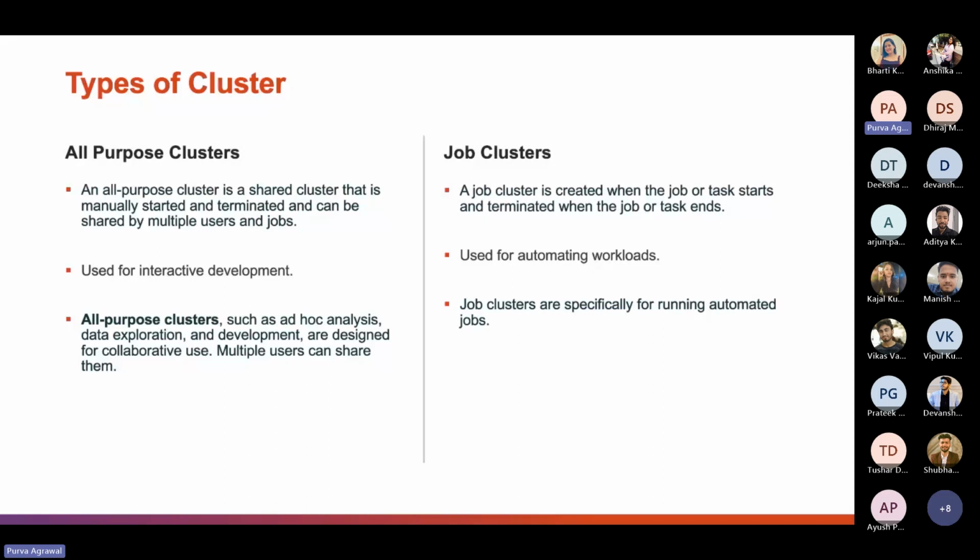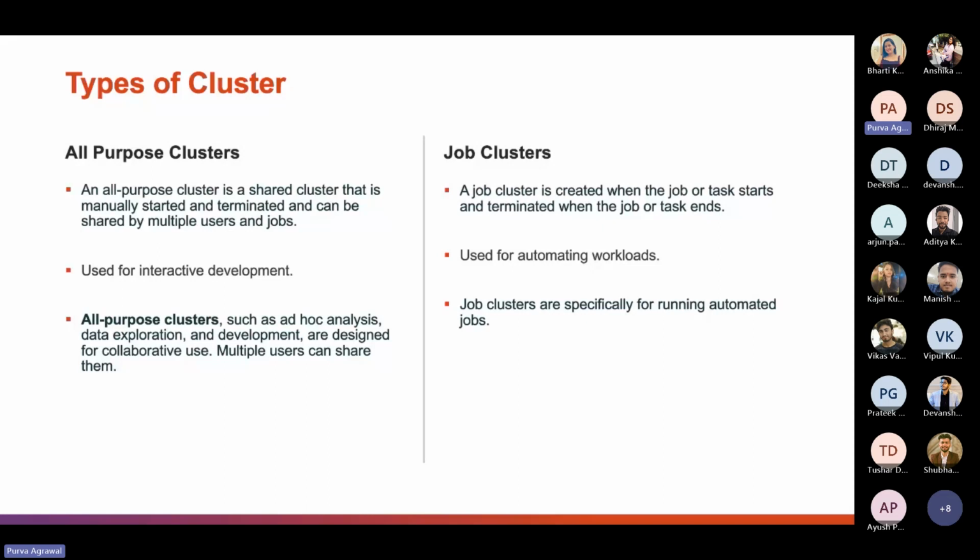That means that multiple users can share them, and the configuration information can be retained for up to 70 clusters and for up to 30 days. All-purpose clusters analyze the data collaboratively using interactive notebooks. We can create all-purpose clusters from the workspace or programmatically using the CLI, the command line interface, or even the REST APIs.